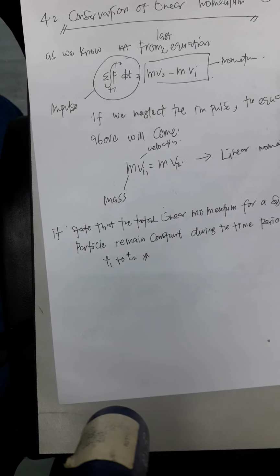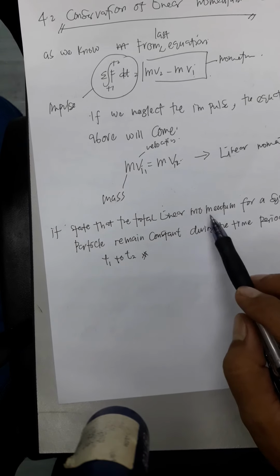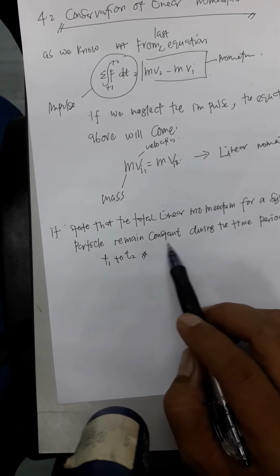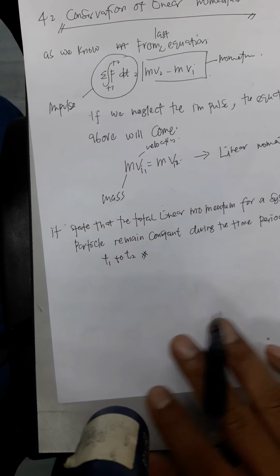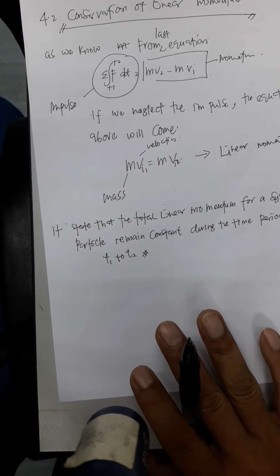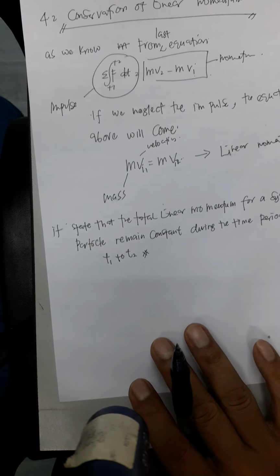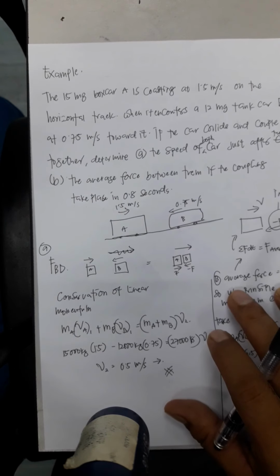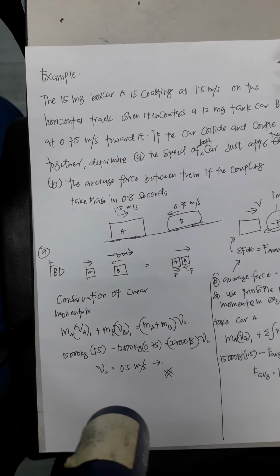In the conservation of linear momentum, it states that the total linear momentum of a system of particles remains constant during the time period from T1 to T2. Okay, to understand this, there is an example for you. The example will be like this.